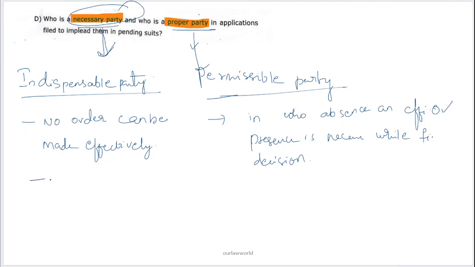The necessary parties can be the plaintiff and defendant.